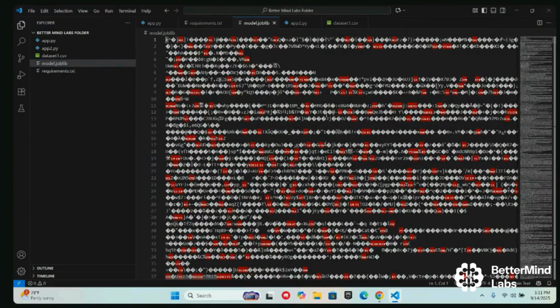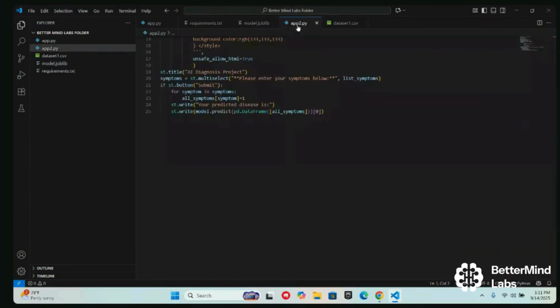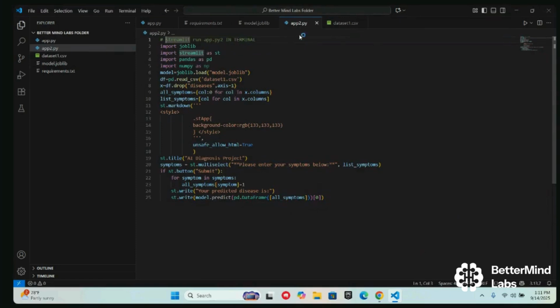So all we would have to do is go to app2.py, which is our front end, and import the joblib file model over here, and we could easily just run this in the terminal, and it would run the app, and it would run the website we've created.